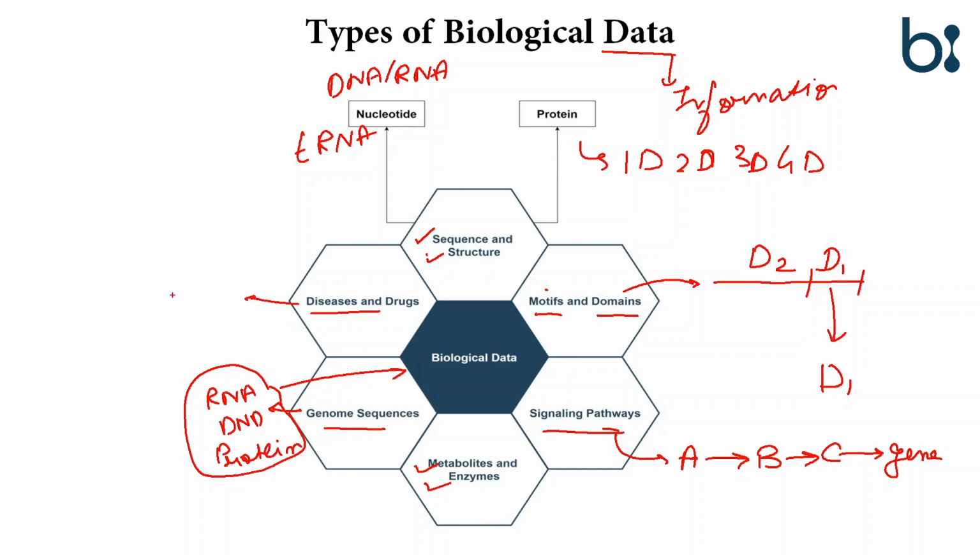For example, if X is a disease and Y is a drug which inhibits the disease, then that information is also collected in the database. For drug databases, we have the ZINC database, we have PubChem. So these are the drug databases. These are some examples of biological data.